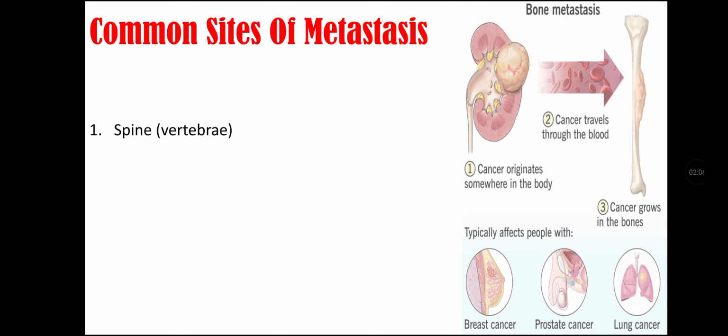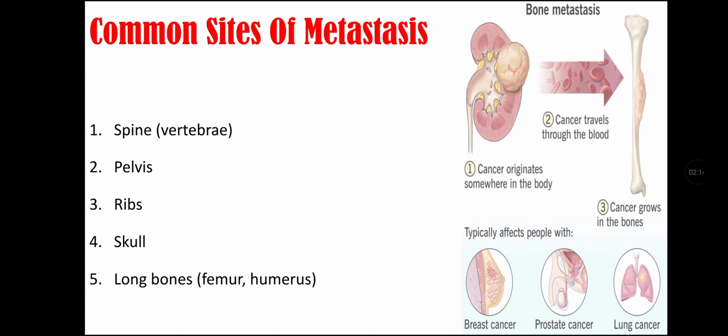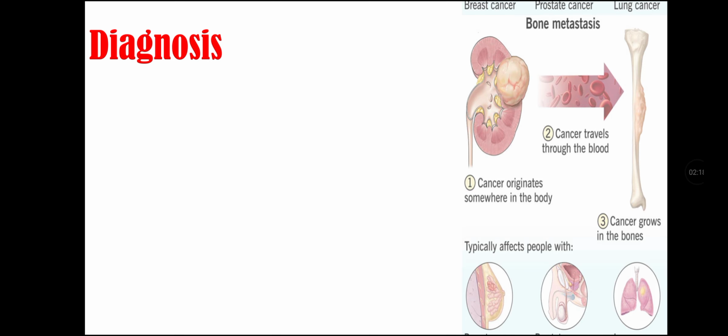Common site of metastasis. First is spine, second is pelvis, third is ribs, fourth it involves skull, and then long bones, for example femur and humerus.